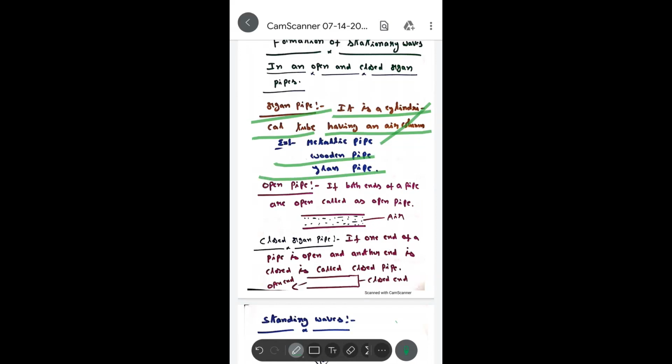Here we will discuss open pipe and closed pipe among organ pipes. I hope you understood about the organ pipe.